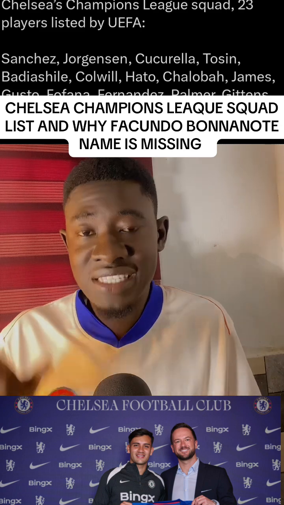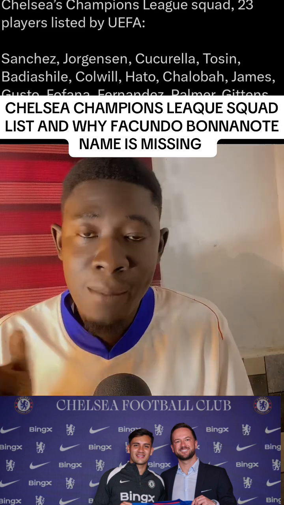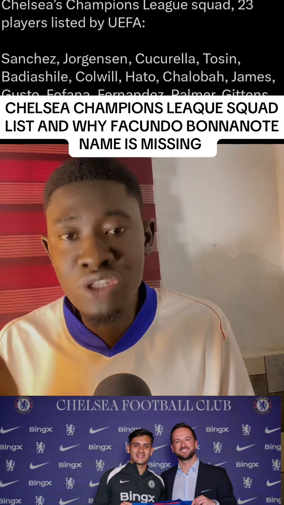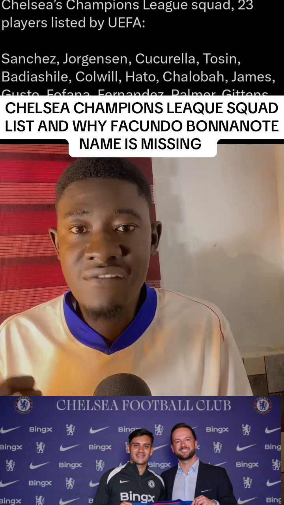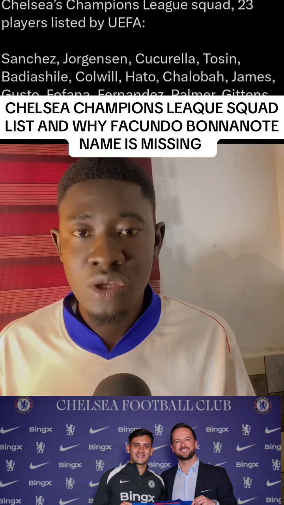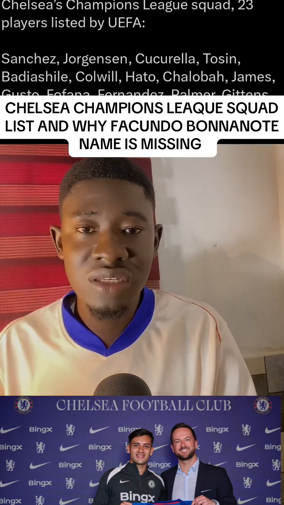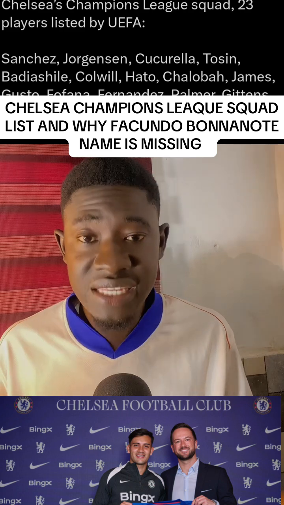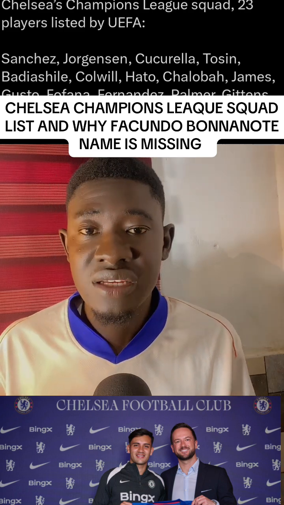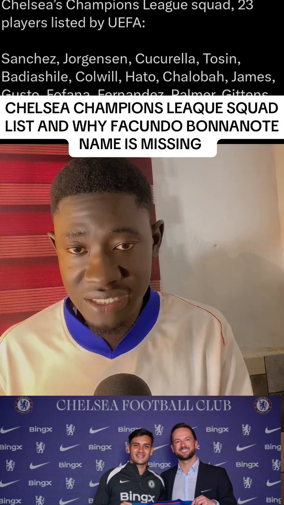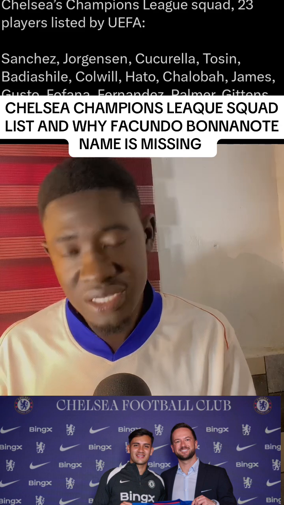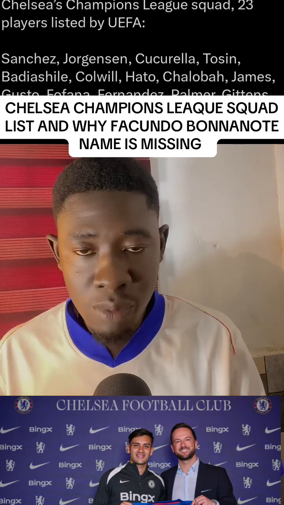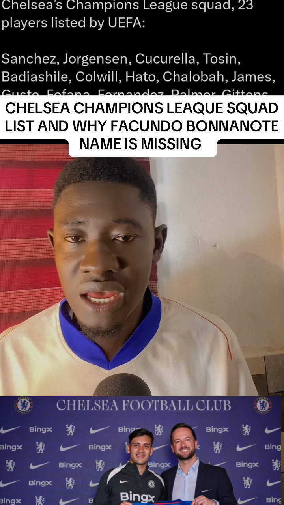He could have qualified for the 17 players that are not homegrown, but that particular slot or list is full. So if someone like McGill did not come, he could have been there. So that is the reason why Chelsea was not able to register Facundo Buonanotte. But he still has a chance. In the next phase, Chelsea can still change 3 players, 3 slots. Chelsea can make some changes in that particular list. So let's see what happens. Maybe by then, if he proves worthy to be part of the squad, Chelsea will find a way of registering him in the next phase.